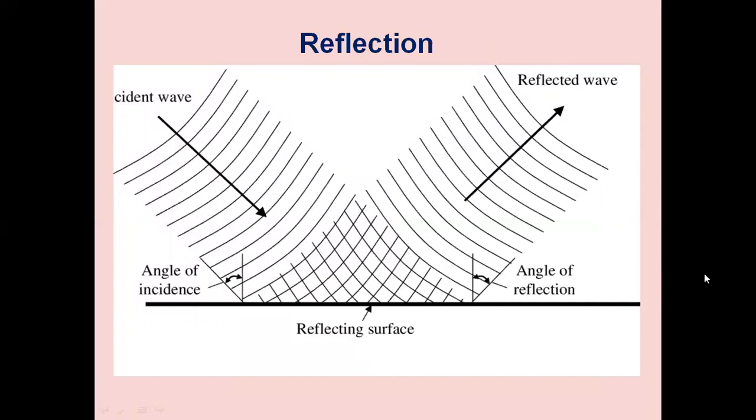We can observe this phenomenon in optics also. We have in optical fiber communication, we have core and cladding of the optical fiber. Core is made up of higher refractive index than cladding.